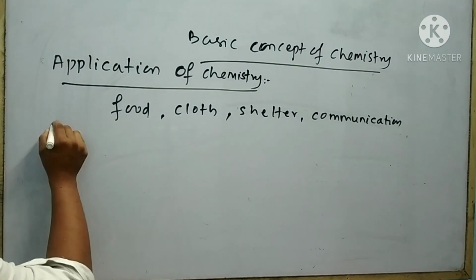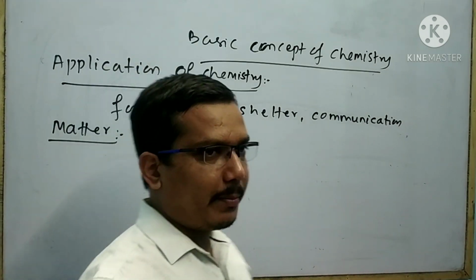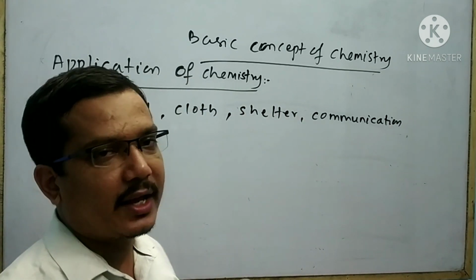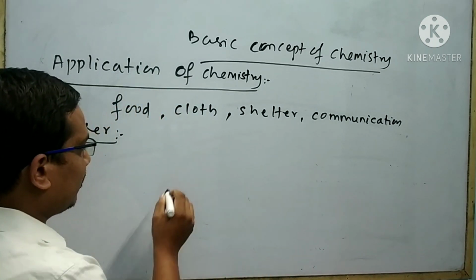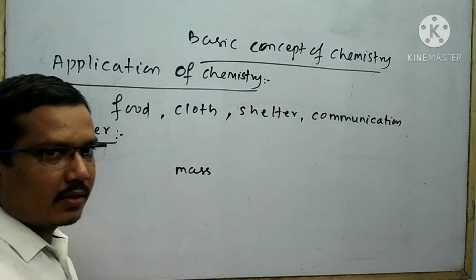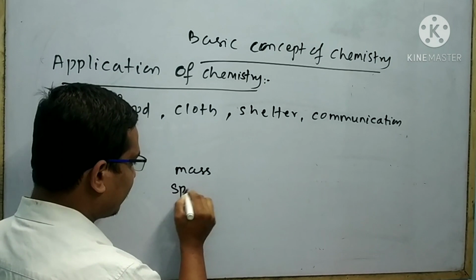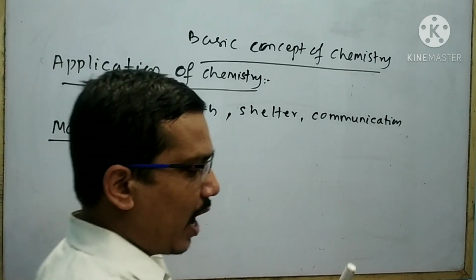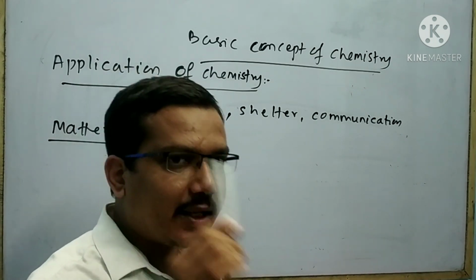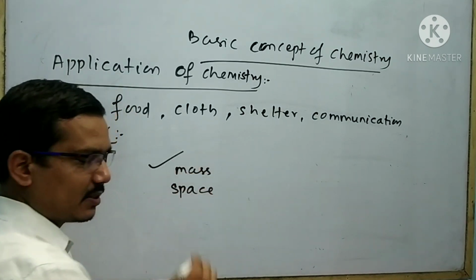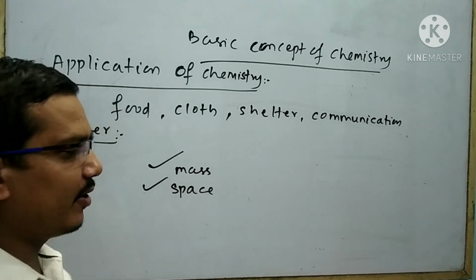Next, I will discuss about matter. What is matter? For better understanding, I will take an example. Suppose I will take a pen. Pen having some mass. Pen occupies some space. We know that pen is a matter. That means matter is anything which is having some mass and occupies some space.